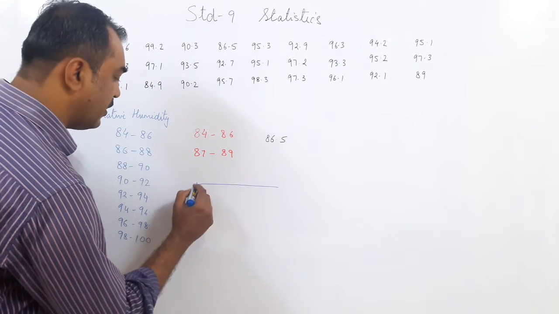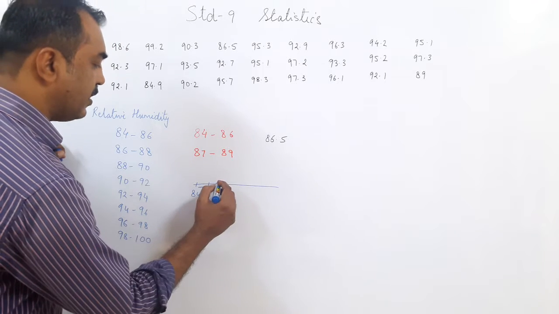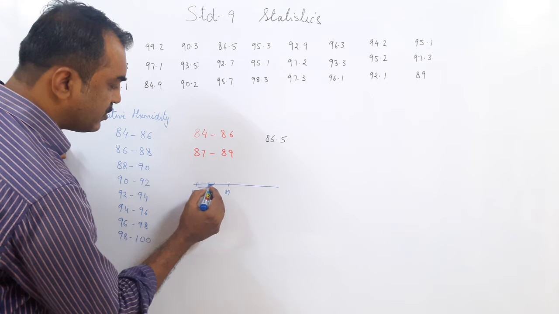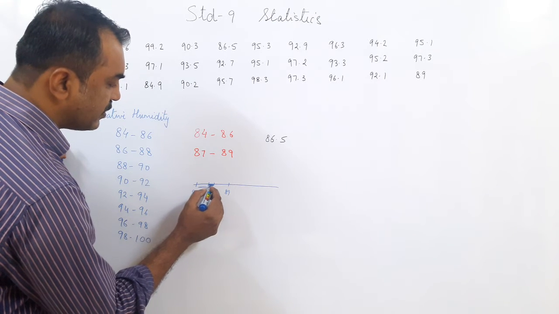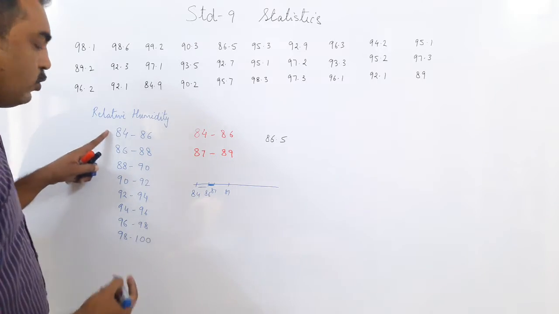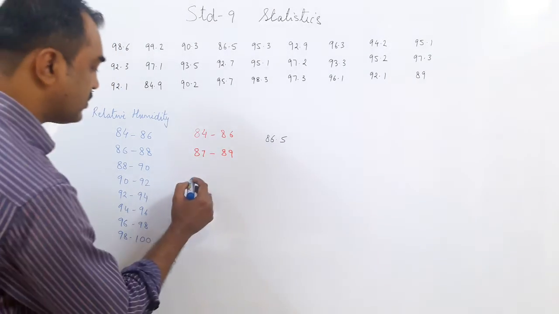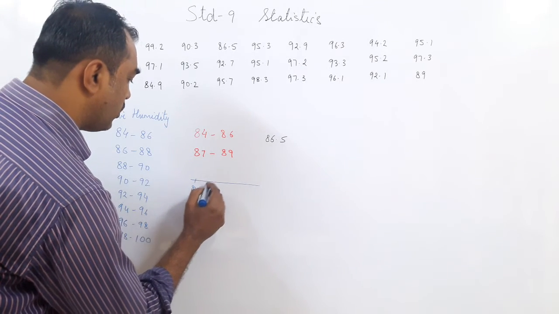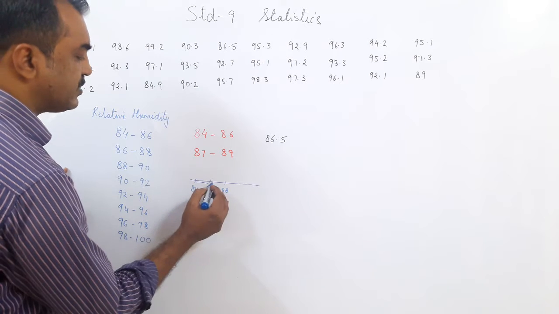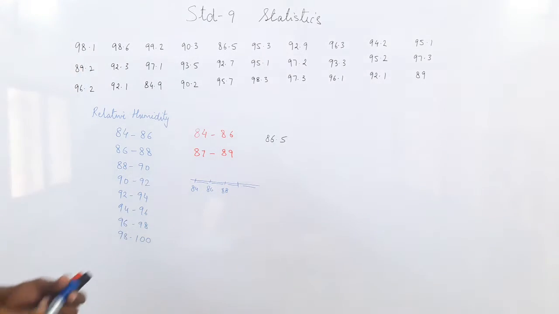If I draw a number line, I have got 84 to 86 the class, and then the class goes from 87 to 89. So there is a gap here, there is nothing for 86 to 87. But when I do this, it becomes continuous. 84, 86, 88. So we have got 84 to 86, 86 to 88, 88 to 90 and so on. So now it has become continuous.